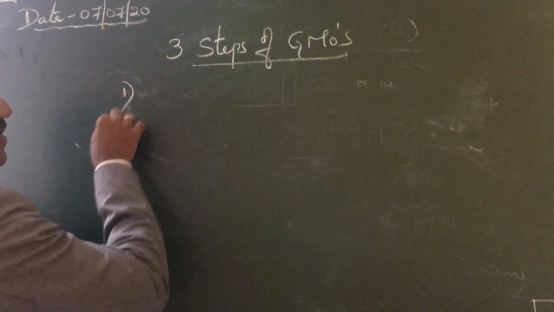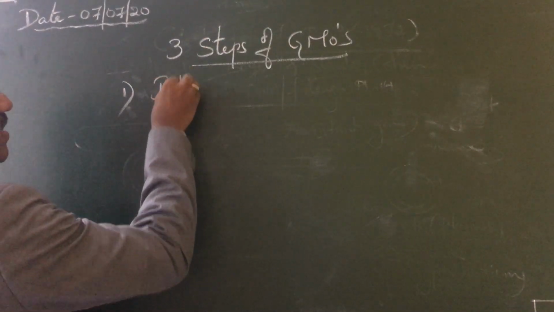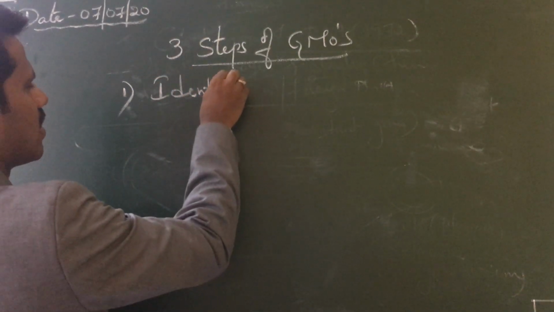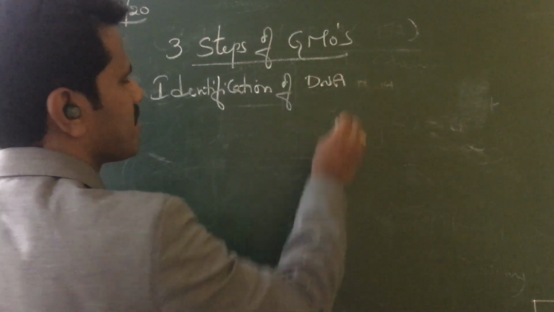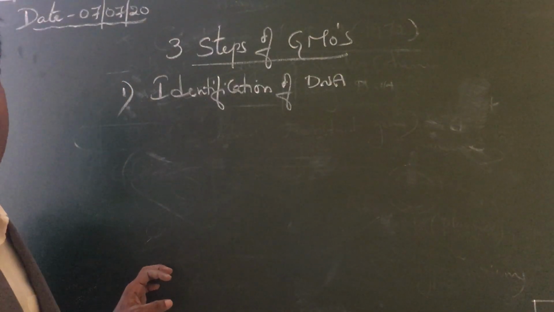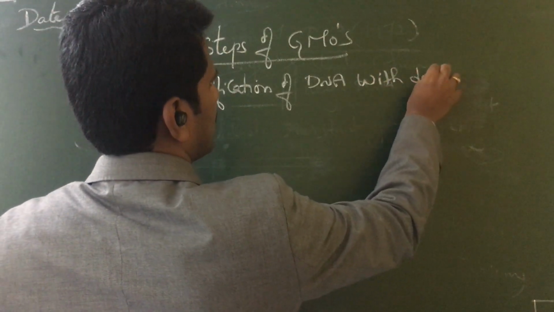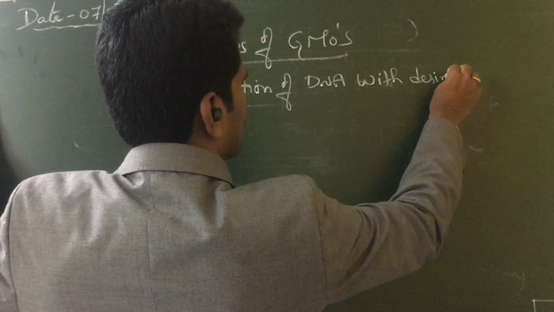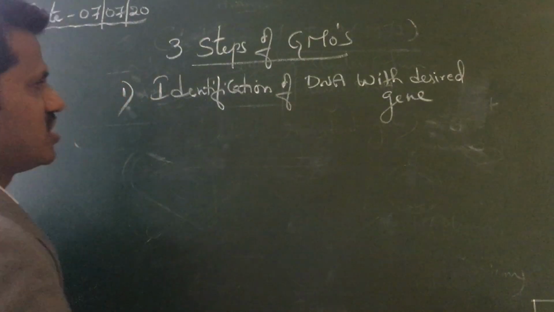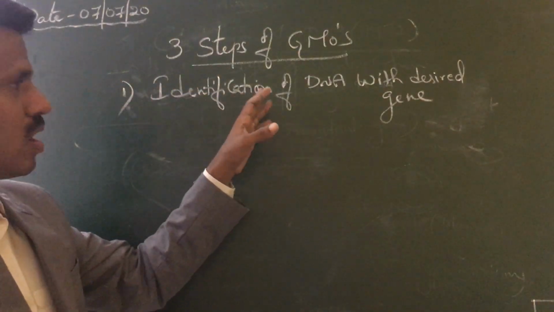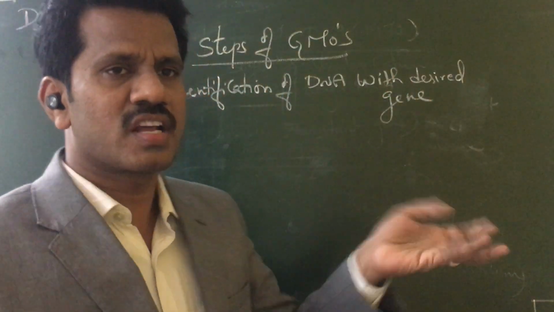The first step is identification of DNA with the desired gene. That means where the desired gene is present, you first have to identify in which organism it is present.